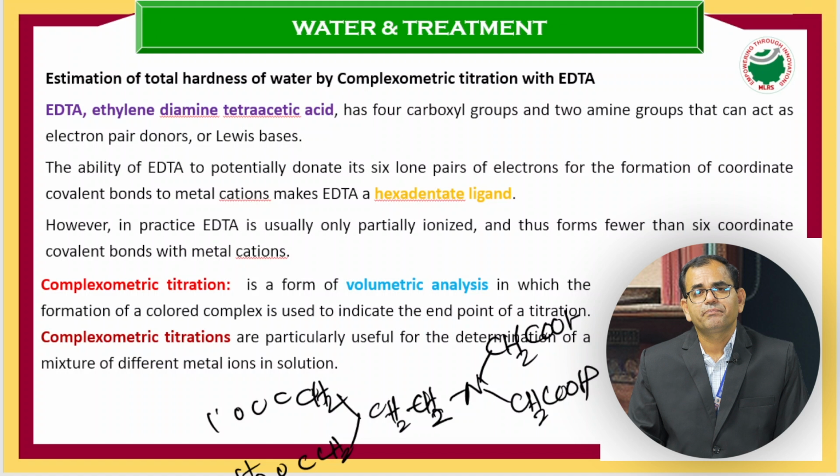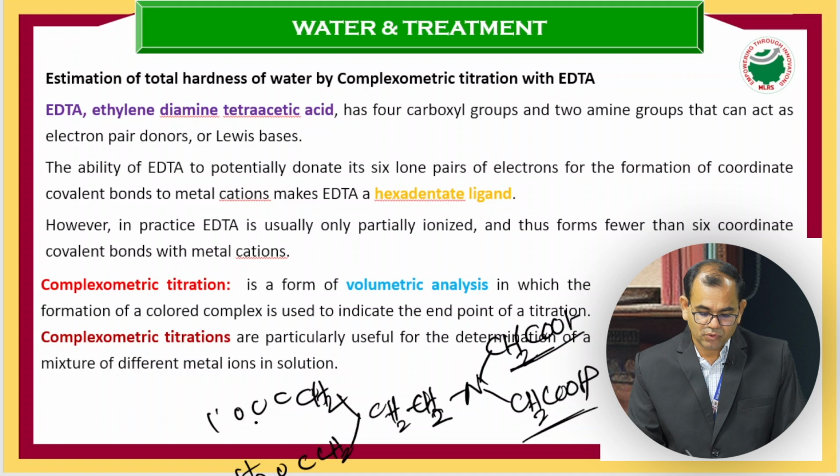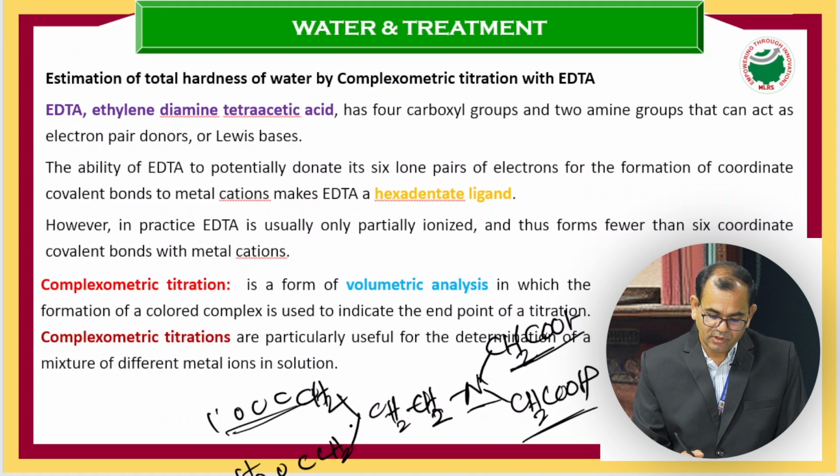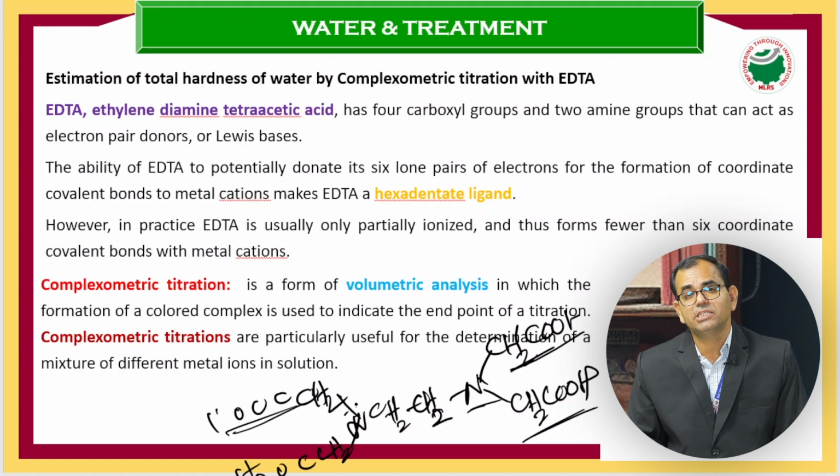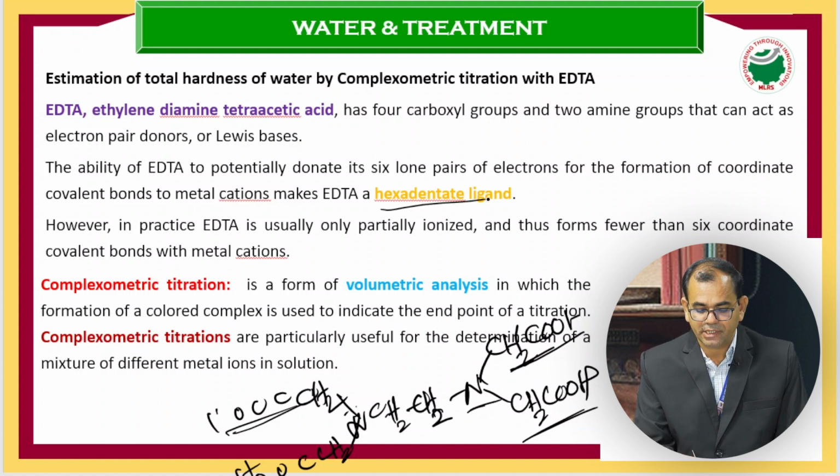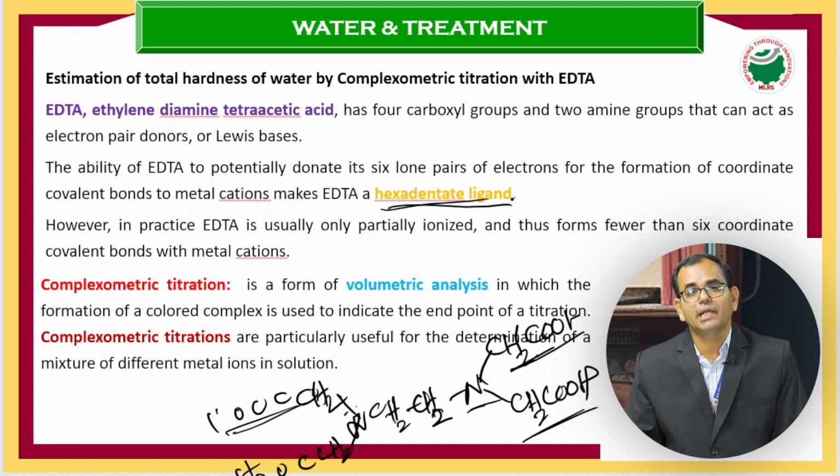Why? Because there are 4 acetic acid groups. Upon removing the proton, they become acetate ions. So there are 4 acetate groups and 2 amine groups. In total there are 6 electron-donating sites. That's why we call EDTA a hexadentate ligand.